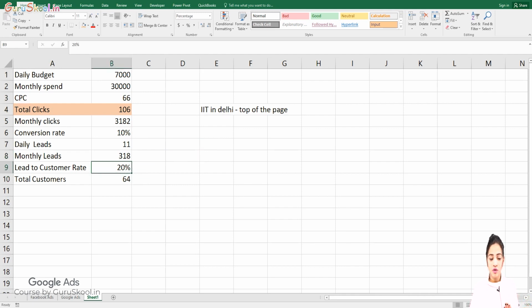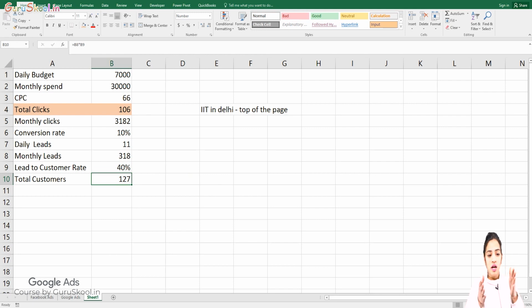If your conversion rate from lead to customer, let's suppose because of your quality, good people on the call, or maybe your content, increases to 40%, your customers will automatically increase under this same scenario, right?